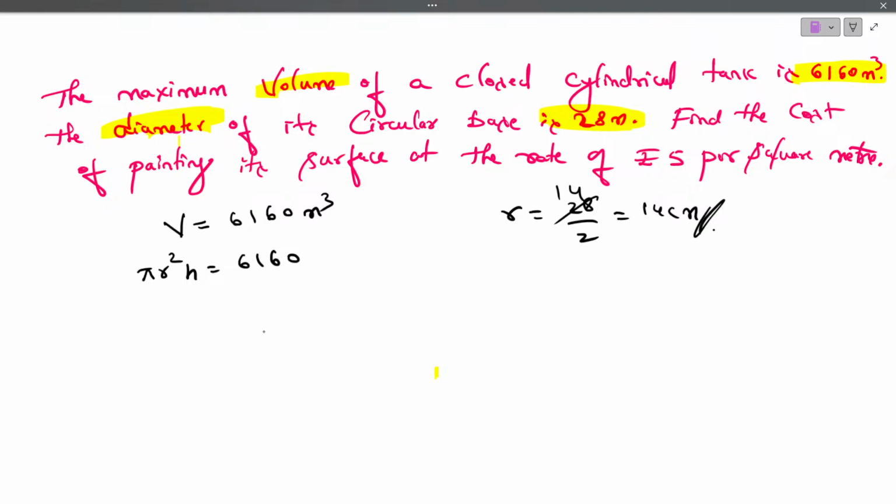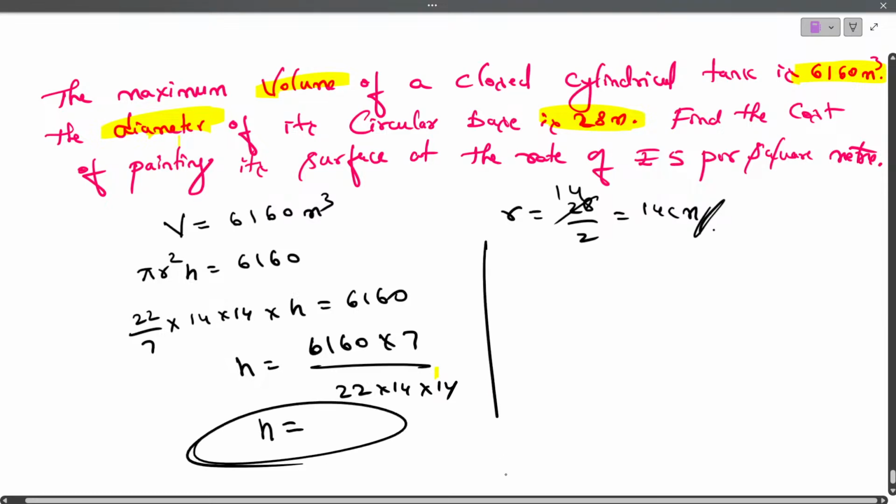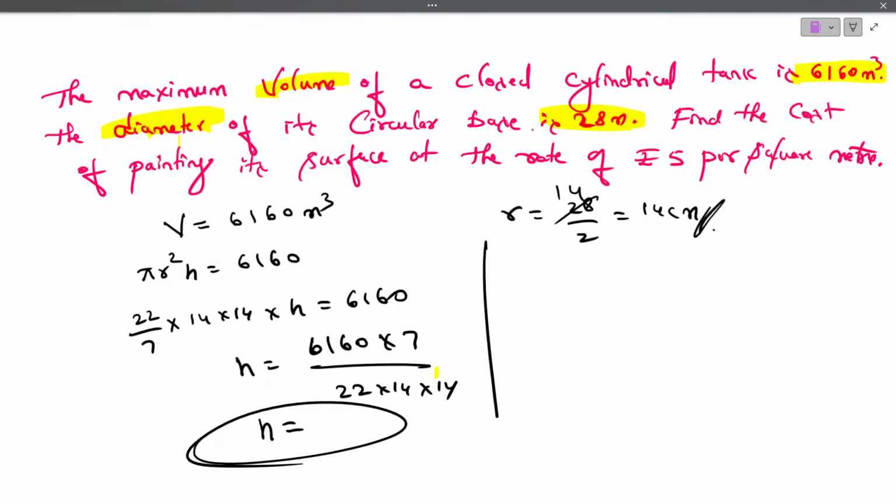We know the radius but we don't know the height, so find the height by using this formula. That is 22 by 7 into radius 14, so 14 square, 14 into 14 into h equals 6160. Then find the value of h from this condition. So from this you will get the value of h. You can try.